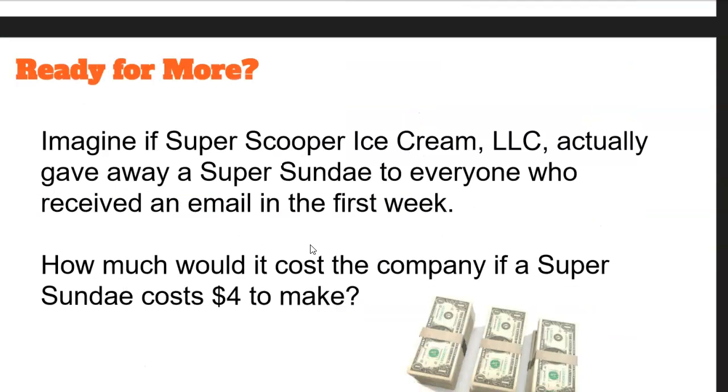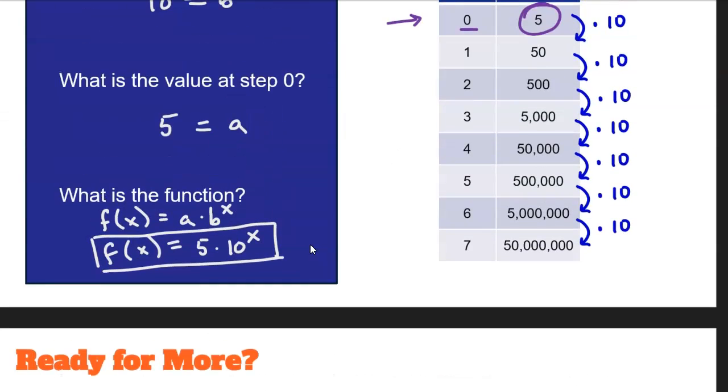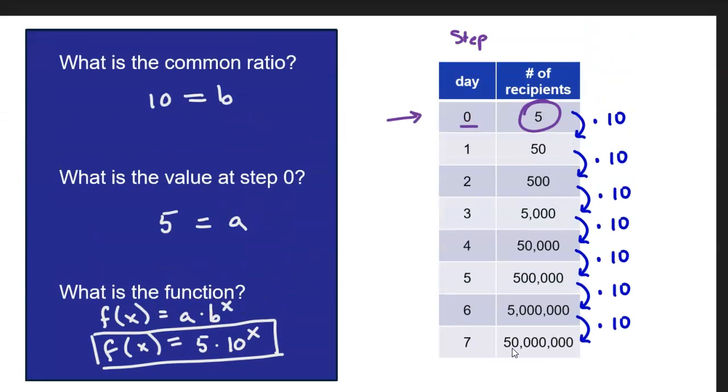So, what if everybody actually tried to cash in these free Sundays? If it costs $4 to make one of these Sundays, how much would it cost the company to actually fulfill this chainmail promise? Well, let's see. If we look back at our table here, we said 50 million people received it on the last day.